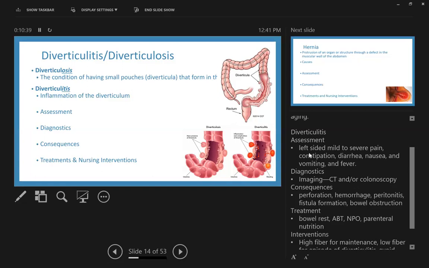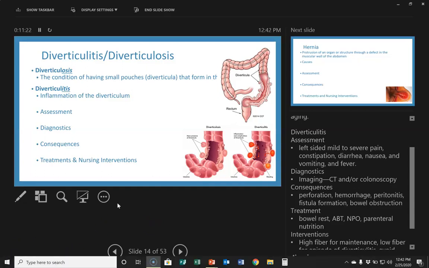Imaging: these are usually going to be diagnosed by colonoscopy or CT, depending on how bad it is and if they're looking for abscesses, that kind of thing. Consequences: if those little pouches rupture, that's called a perforation. Then we worry about hemorrhage, fecal matter getting into the peritoneal cavity, which could be peritonitis, which is life threatening. Fistula formation, which is those two hollow spaces that are connected, and then bowel obstruction can happen.